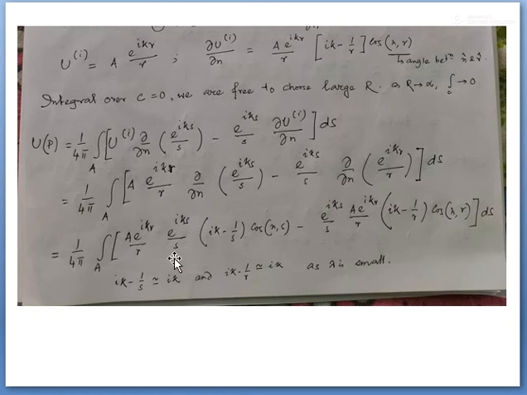Okay, so the differentiation will be e to the power ikr by r, e to the power iks by s, (ik minus 1 by s) cos(n, s), minus e to the power iks by s, e to the power ikr by r, (ik minus 1 by r) cos(n, r) ds. এবং আমি বলতে পারি যে as lambda is small, then ik will be much greater than 1 by r and 1 by s. So ik minus 1 by s gives me ik, and ik minus 1 by r gives me ik. So the integration becomes